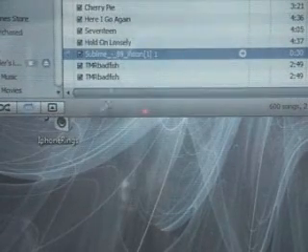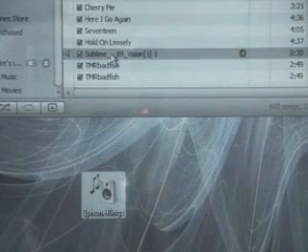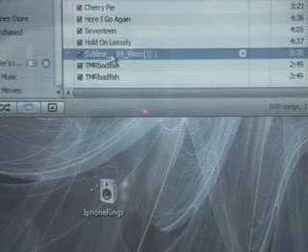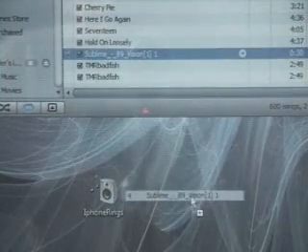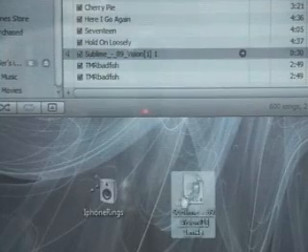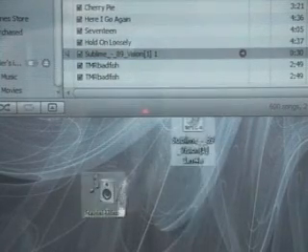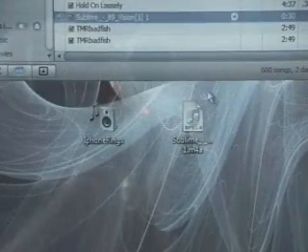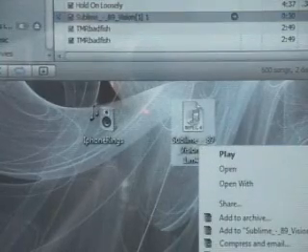Here's my folder I made for my iPhone ringtones on my desktop. Now what we're going to do is move this, come on, drag, there we go, put it on your desktop, there it is right here. What we're going to do is right click, rename.